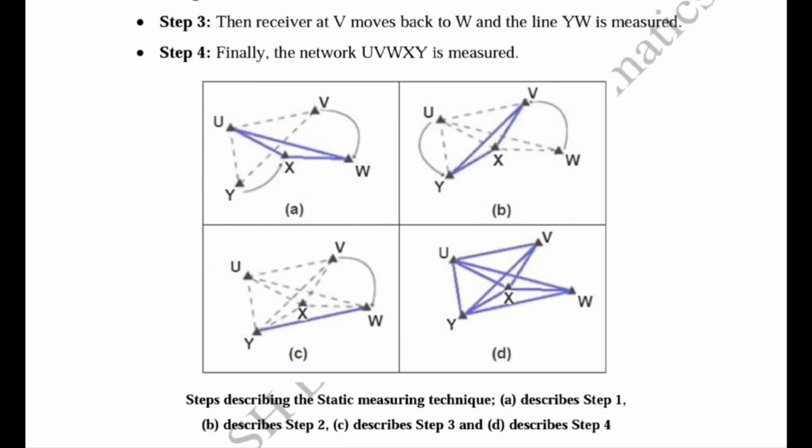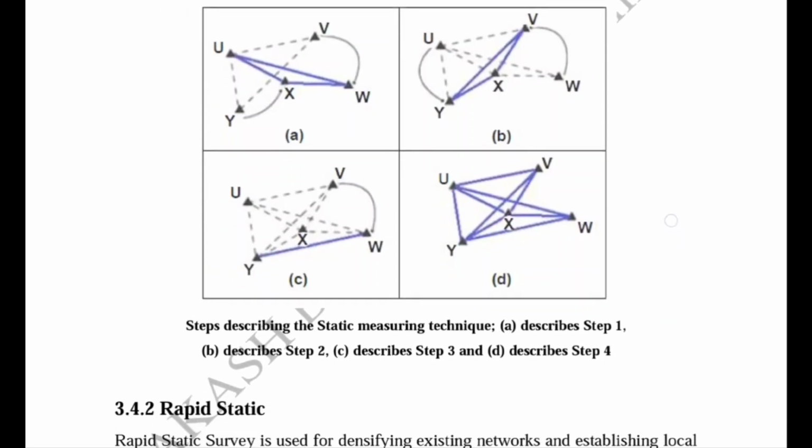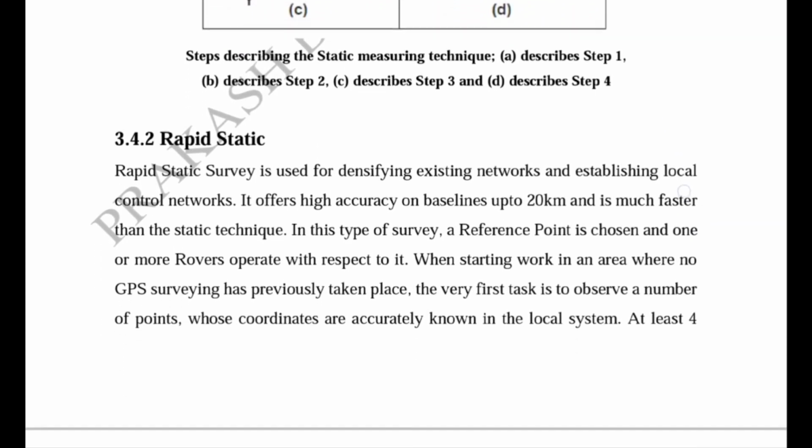Finally we have the network UVWXY measured using the GPS measuring technique. All these traverses have been measured with the help of three receivers by moving them from one point to another. And we already know that U has a known coordinate in the WGS84 system. So this is the static technique.